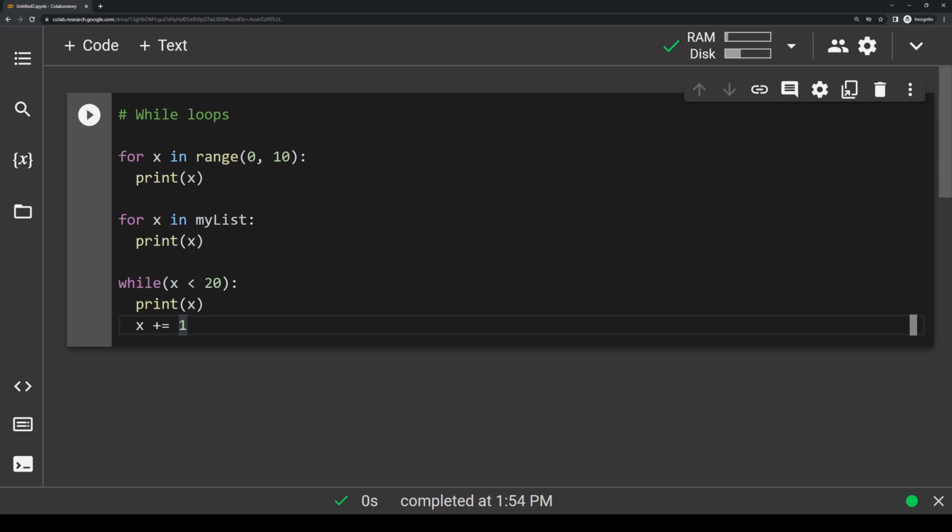While loops are used if you want to be a little more loose with your loops and only end once a certain condition is met. So this allows you to do a ton of things with while loops, but it also leaves you open to having infinite loops if you're not careful.